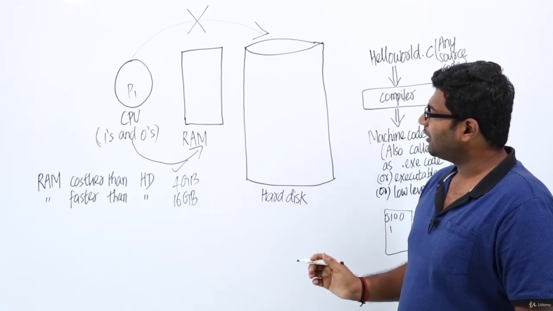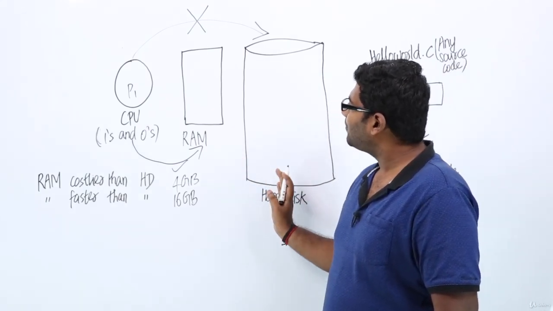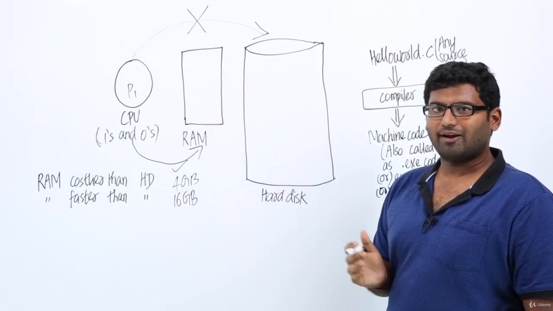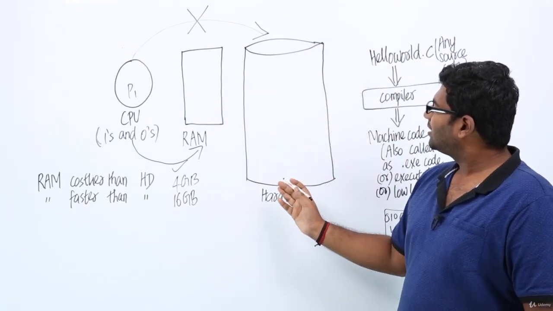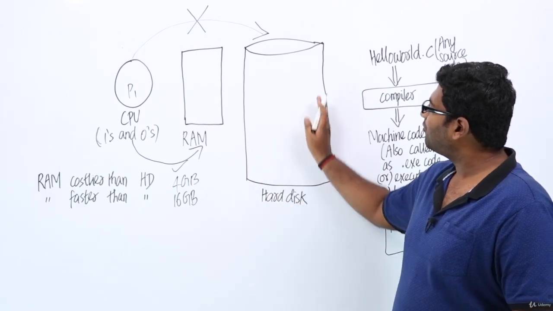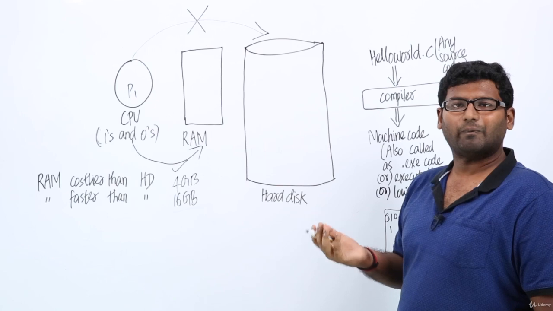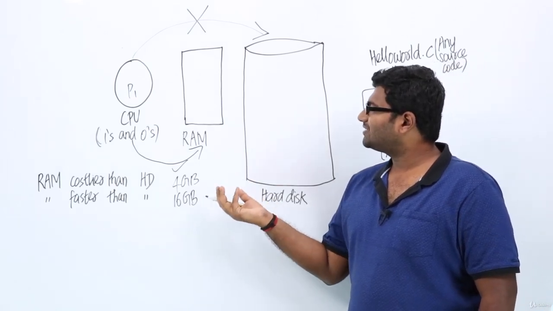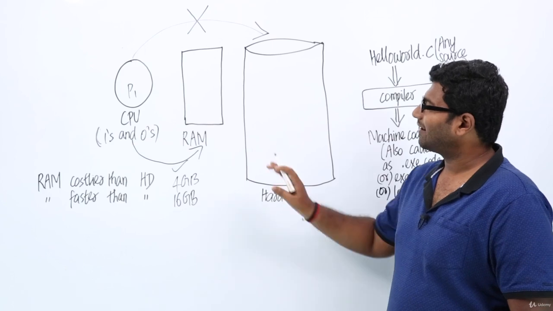Fine. So one thing is for sure, we cannot place all the programs inside the RAM, right? We cannot place all the programs. Why? Because the size of hard disk is very large. Now if you have the hard disk full of programs, how can you place all the programs inside the RAM? It is not possible, right? So since size of the RAM is very small, we cannot place all the programs inside the RAM.